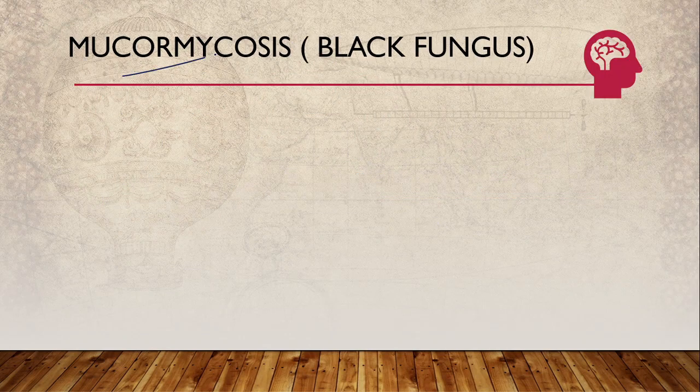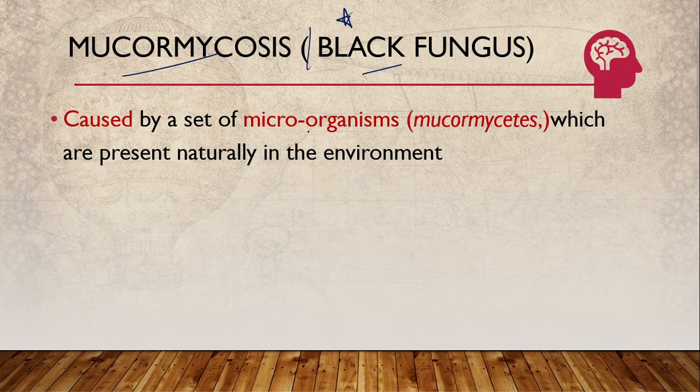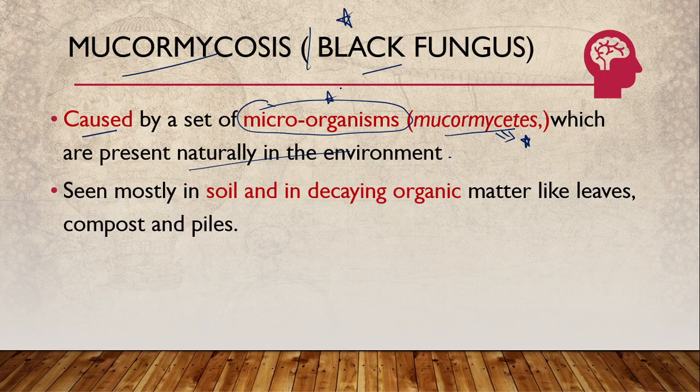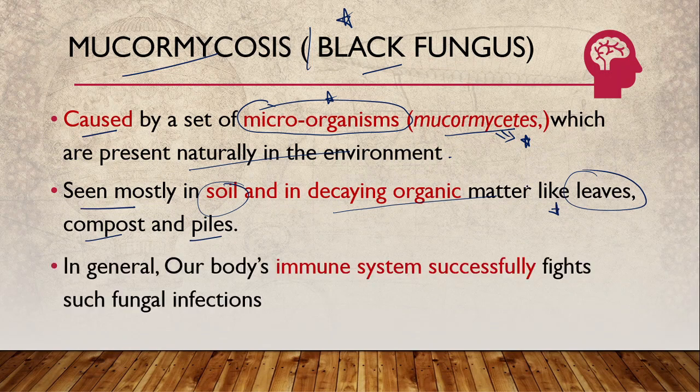Starting with mucormycosis, it is also known as black fungus. How is it caused? It is caused by a microorganism known as mucormycetes. This is the technical name of the organism which is causing this disease. These microorganisms are present naturally in the environment. It means our environment normally consists of these microorganisms. Where is it seen in the environment? It is seen mostly in the soil and in decaying organic matter like tree leaves, compost and piles. This is where it is normally seen.